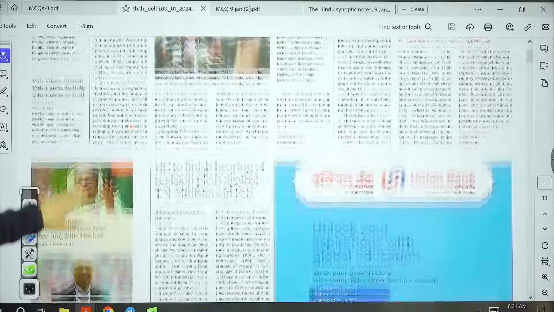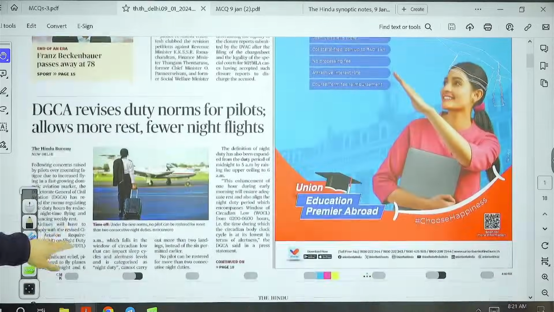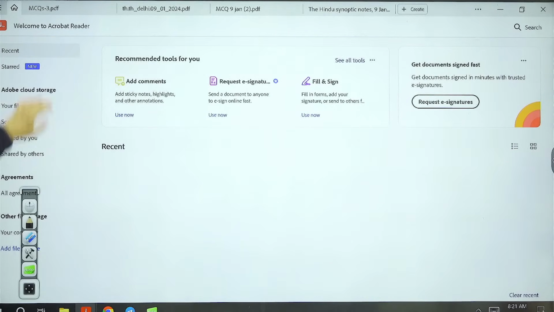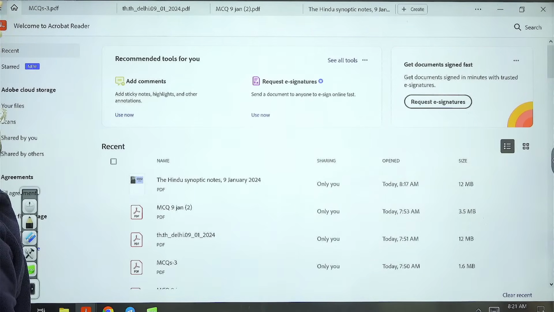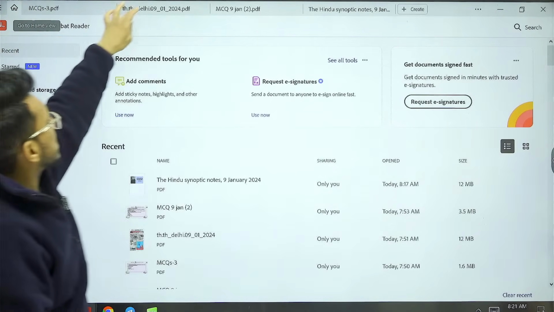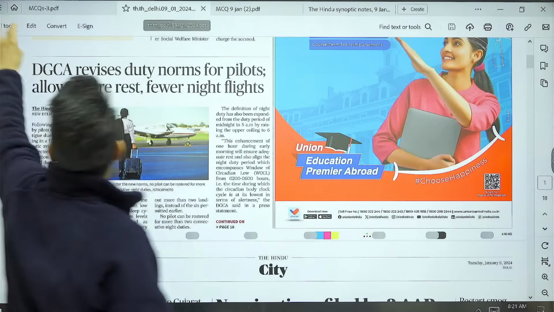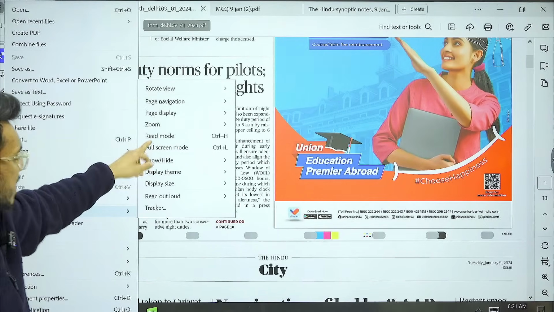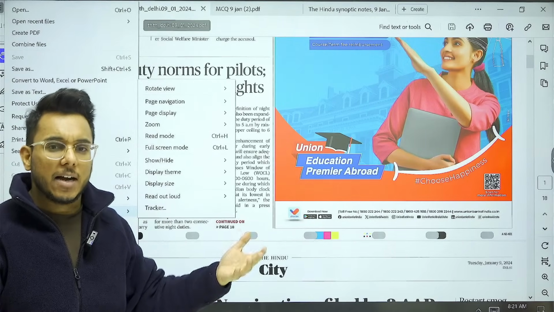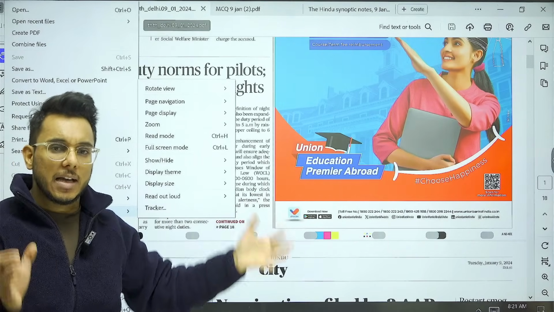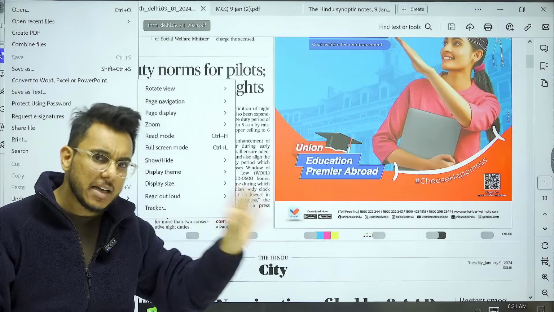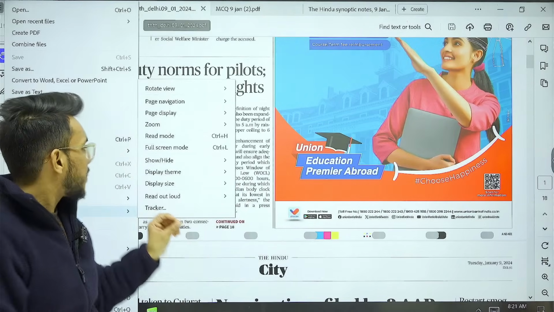Then further moving on, next we have the article: DGCA revises duty norms for pilots. So, guys, recently we have seen many such instances develop. First of all, in Japan, there was an aircraft accident where two aircraft collided, and in that five people died. In fact, one article on this I covered in the editorial section yesterday.